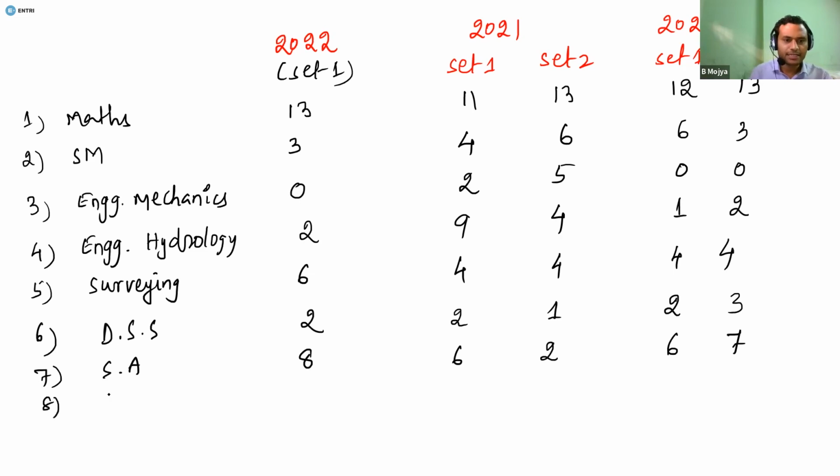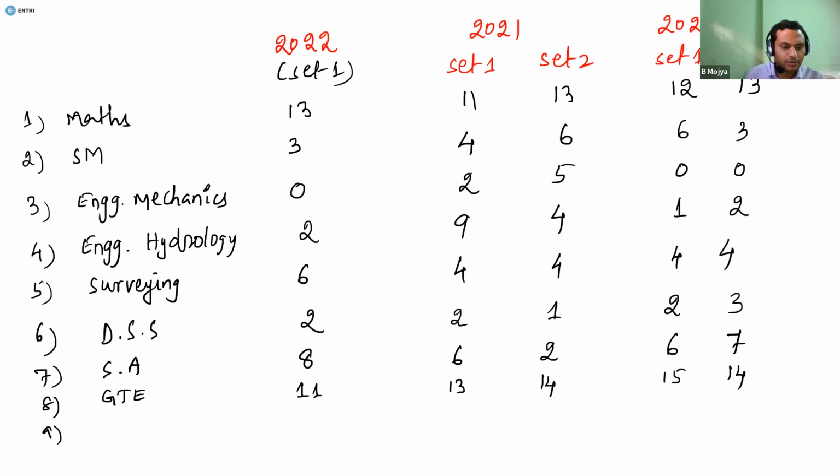And the next subject is geotechnical engineering, that is called GTE. Geotechnical engineering this year in the morning set was given for 11 marks. And last year in set 1, questions were given for 13 marks and the other set was having 14 marks. And in 2020, one set was having a weightage of 15 marks. Another set is having a weightage of 14 marks.